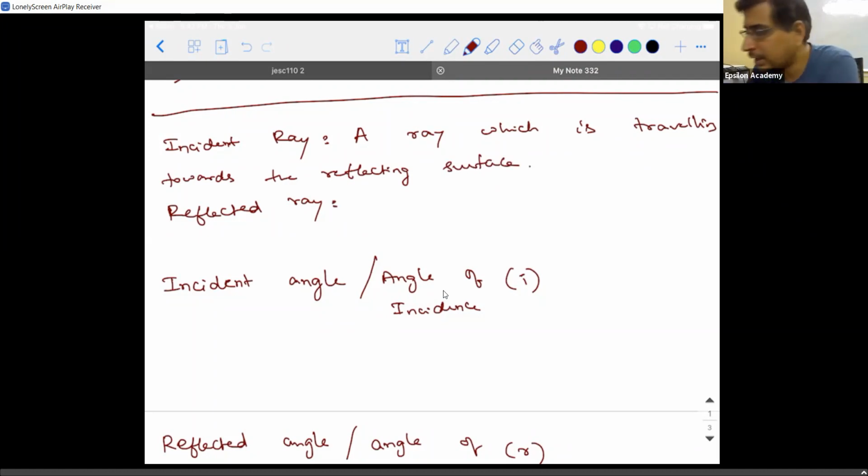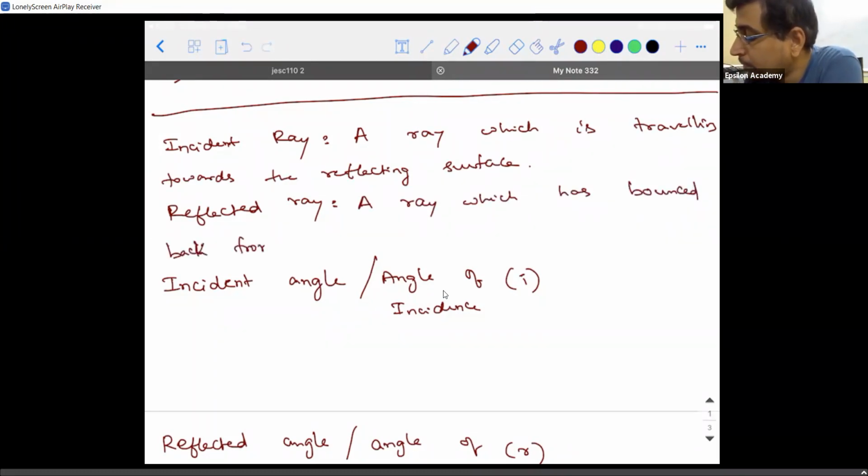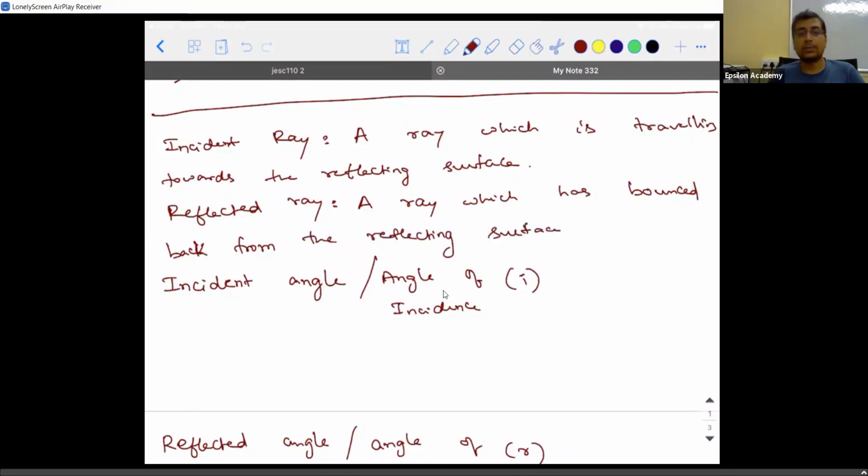Then what is a reflected ray? A ray which has bounced back from the reflecting surface is what we call the reflected ray. Then what is the incident angle or angle of incidence?